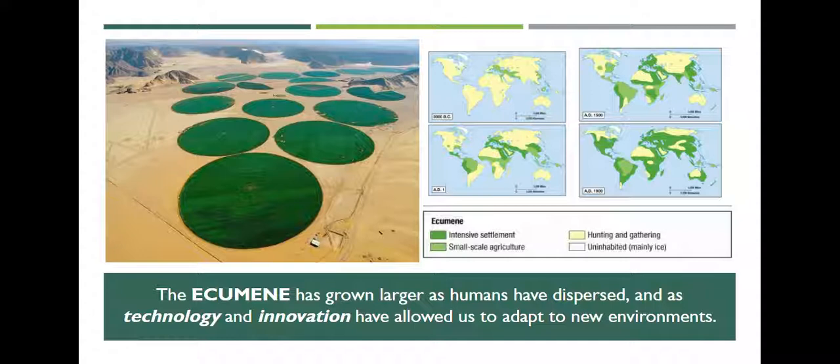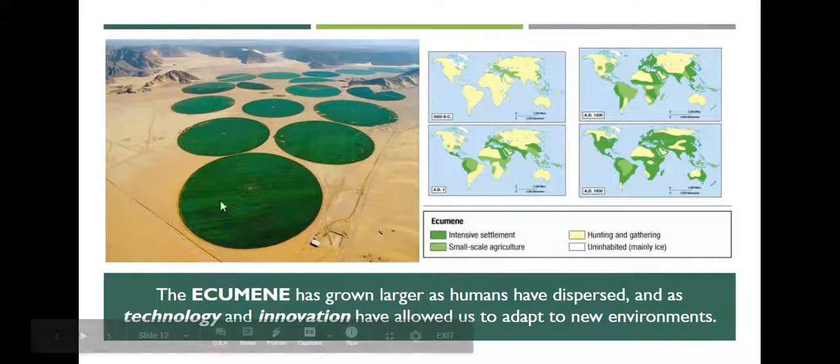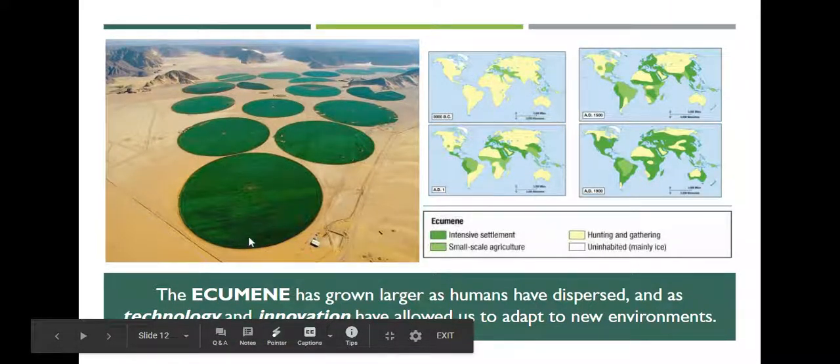adapt to new environments. So I love this picture. I believe this is a golf course in the desert. It's the most ridiculous thing because this would have to be watered all the time, which is a really huge waste of our water resources. But we're able to do that. We have the technology to do that. So we can adapt to new environments.